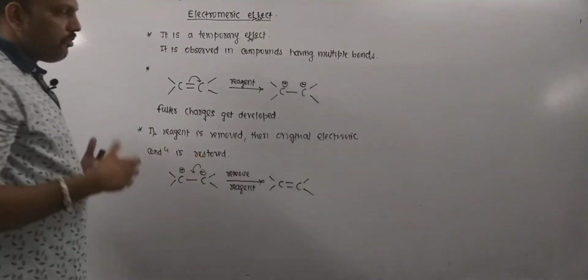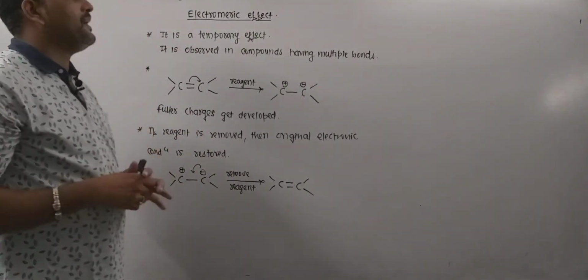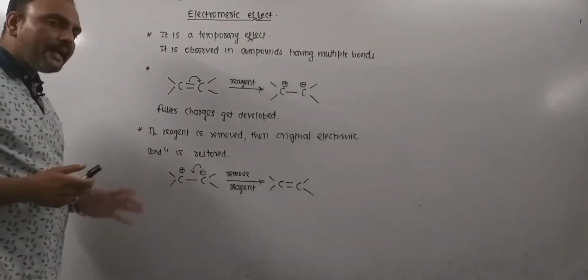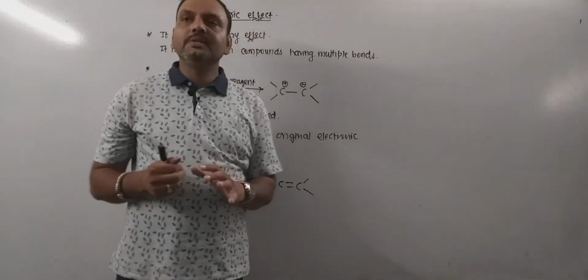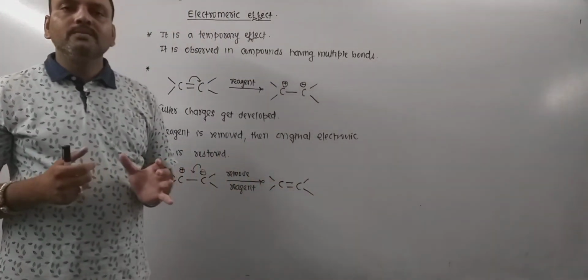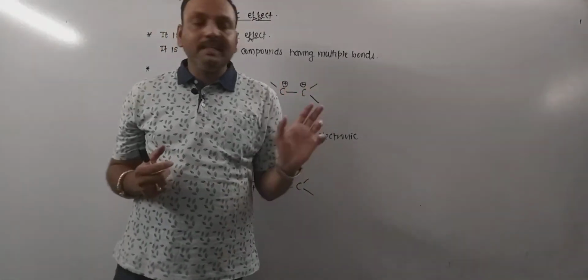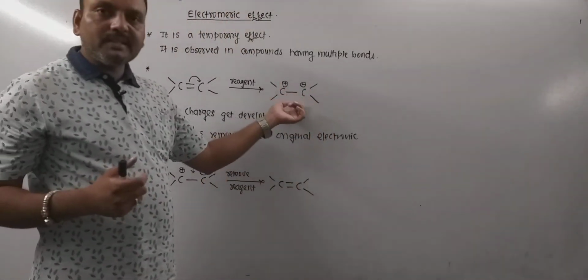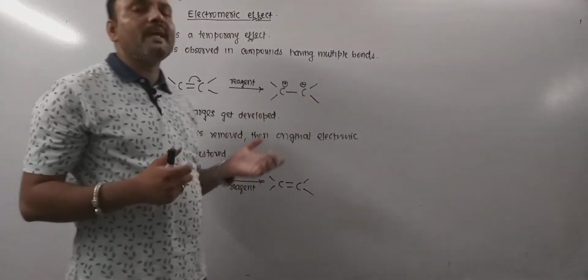Now, what is the definition? How would you define it? Remember, the electromeric effect is a temporary effect, so complete polarization is created in this case. So what is the electromeric effect exactly?